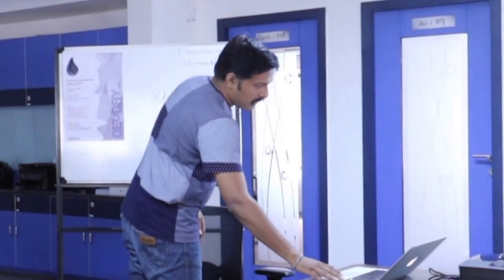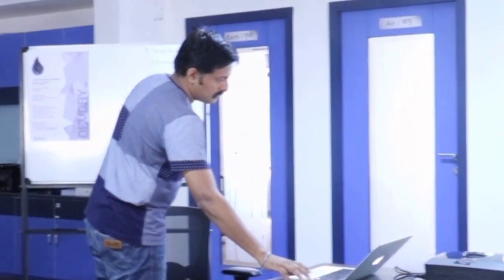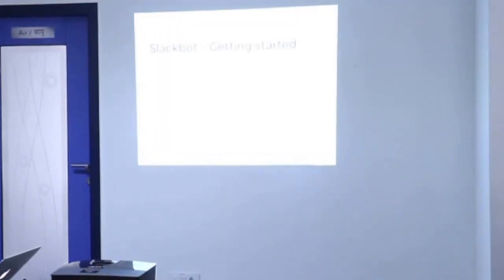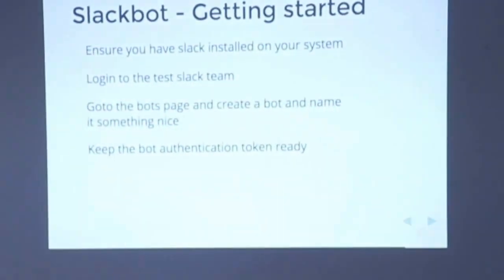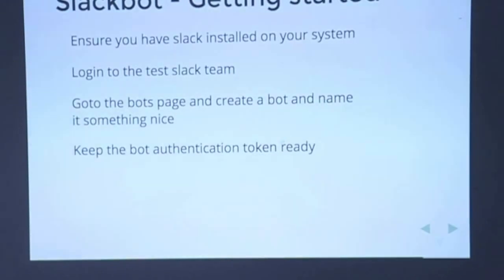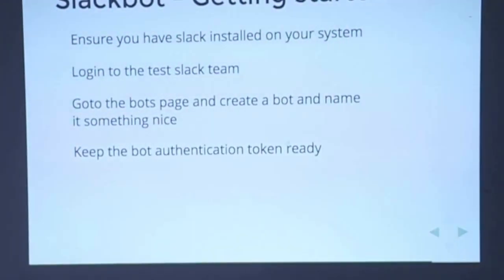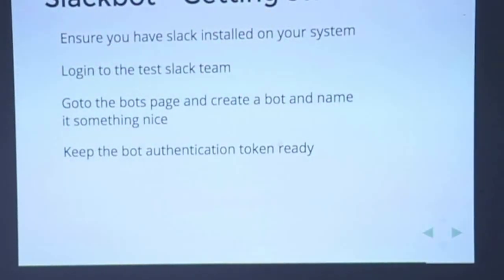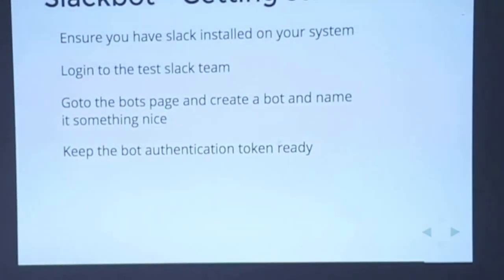Now, yeah, we're almost done. So these are the things that you need. Ensure you have Slack installed on your system. I will create a test Slack team where we all can join and play with it. Then Slack has a bots page where you can go and register your bot, give it some funny name, and then your bot will be online, right?